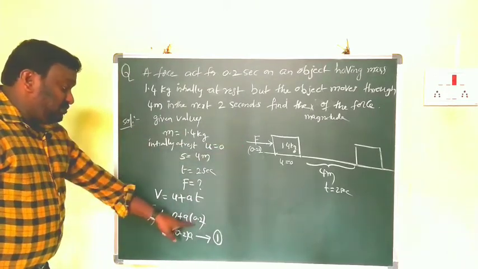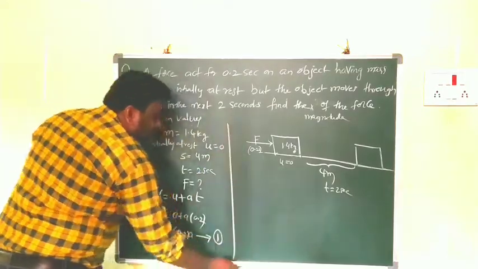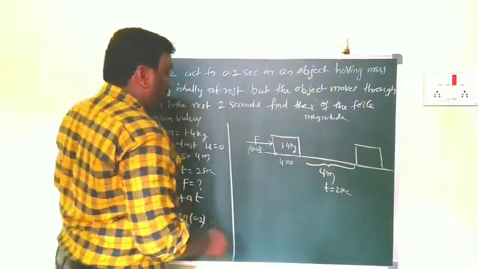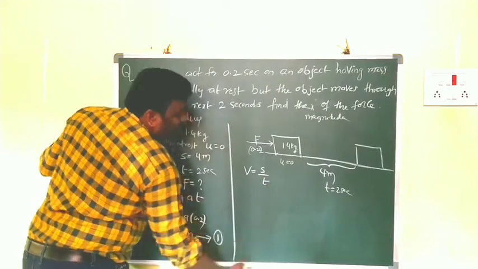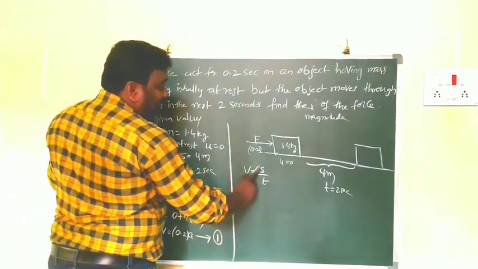0 plus a into 0.2. After that we know, what is velocity? Velocity is displacement by time. Now I am writing v is equal to s by t. Then here v is equal to s by t.